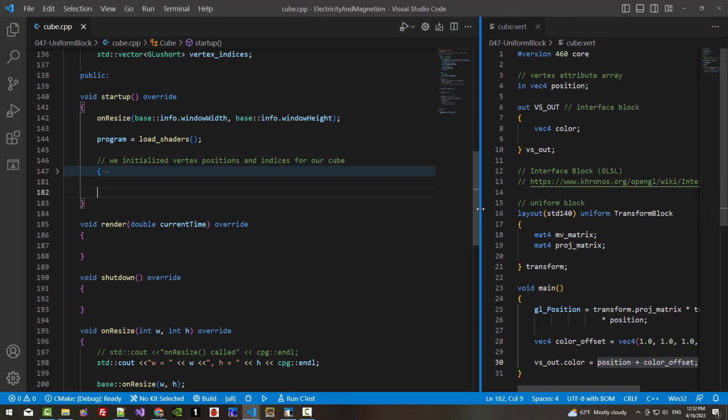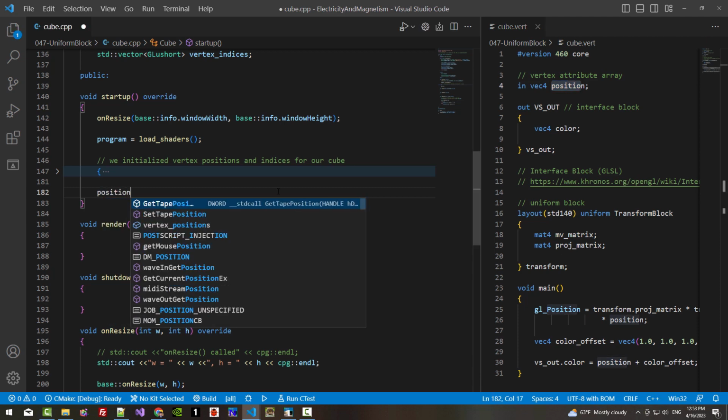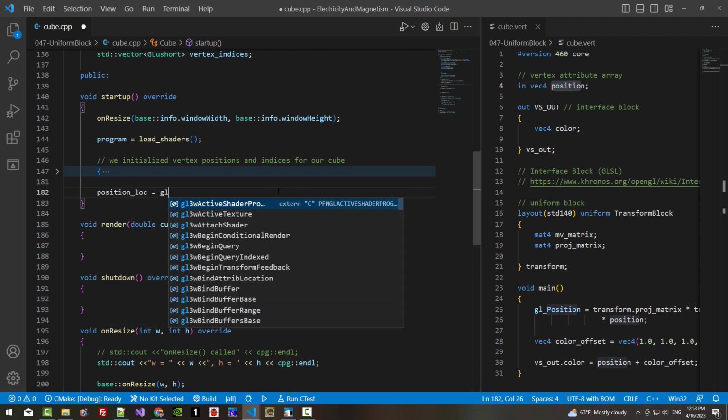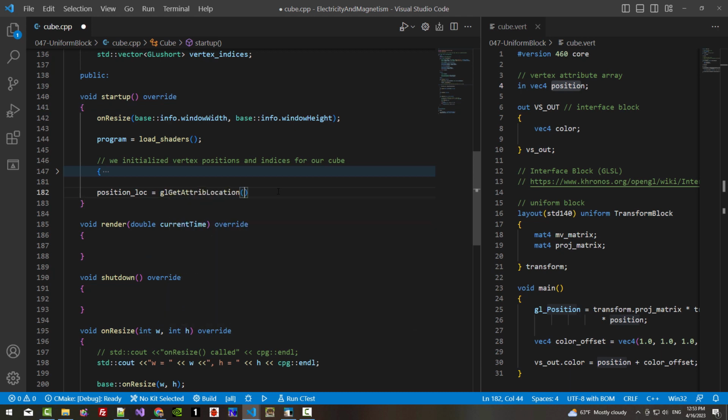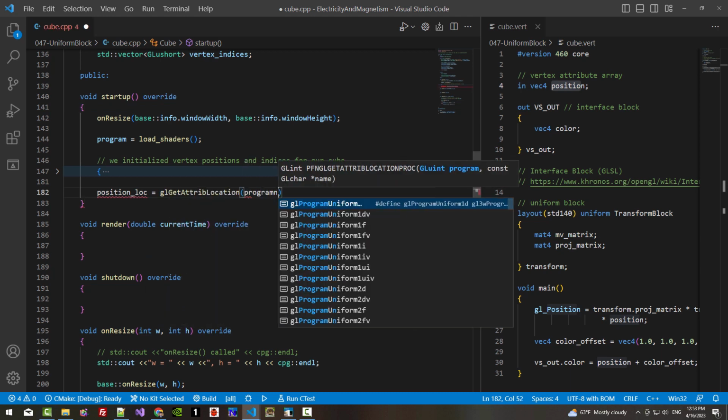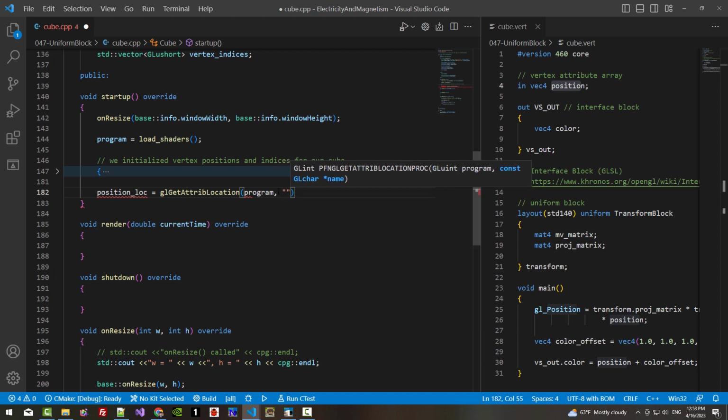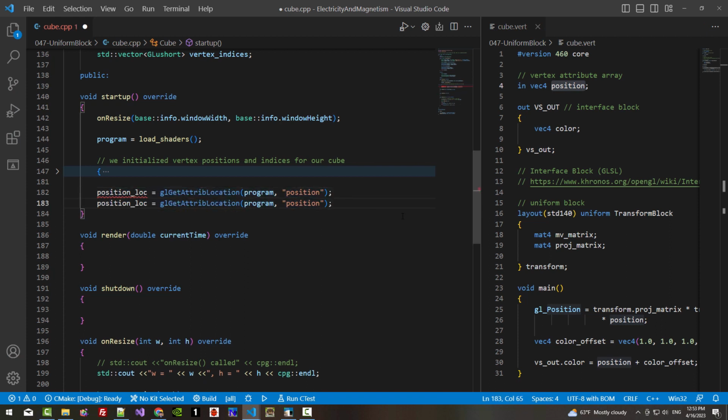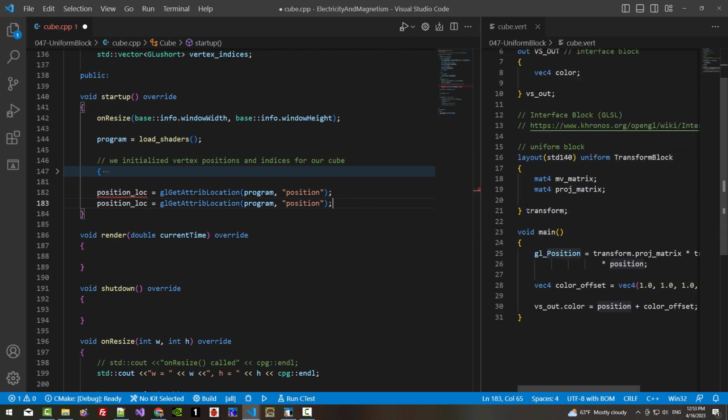We need the location for position. Vertex attribute called position, location glGetAttribLocation. We pass program, then this position name as a string, semicolon, copy, paste. We need to get the location of this transform.